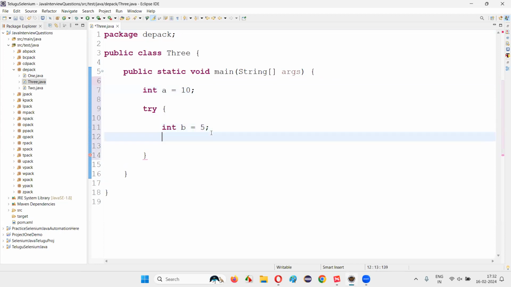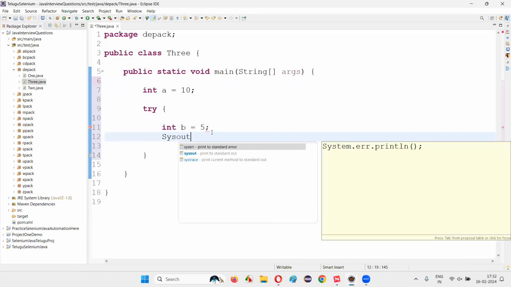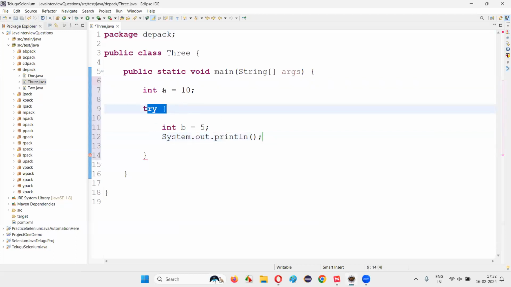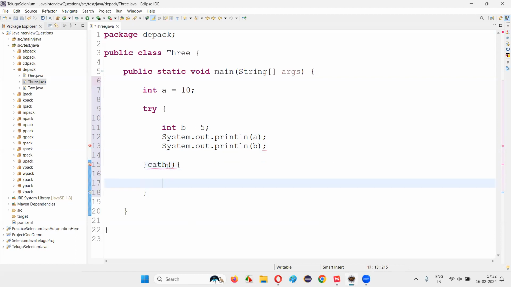Now if I try to access these with System.out.println inside the try block, I can access both variables a and b, guys, not a problem, because variable a is created inside the method and outside the block, so I can access it inside the block. In the same way, I can access variable b because it is created inside the block only.